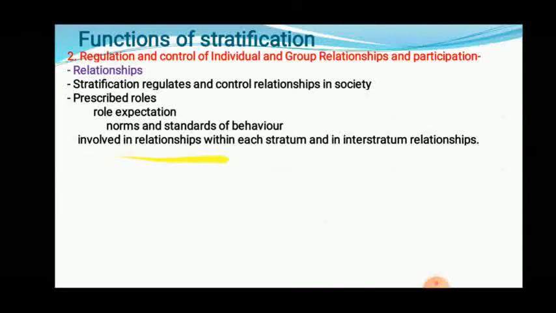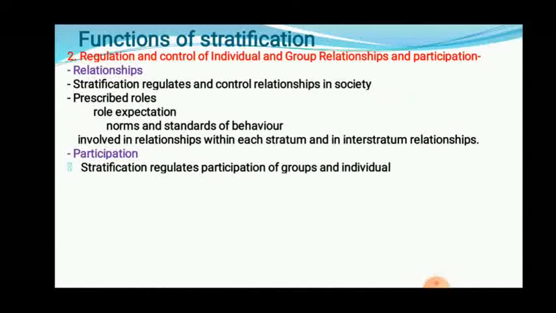These are involved in relations within each stratum and in inter-stratum relationships. So prescribed roles and norms are involved in each stratum, and we try to perform that kind of role. For example, in a family, the role of parents is different, the role of children is different, and there are grandparents; certain norms are there in a family. By that way, we try to perform those things. The relation is maintained if you are able to perform the expected role and follow the standard of behavior. So the relation is maintained among the family.